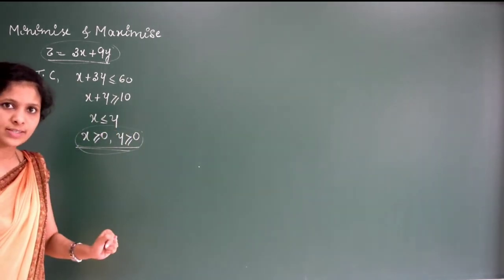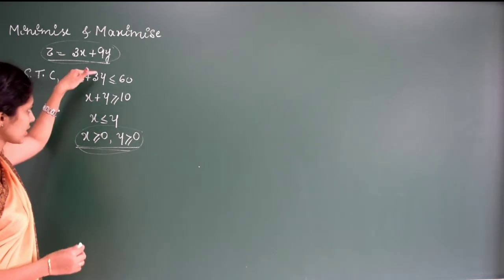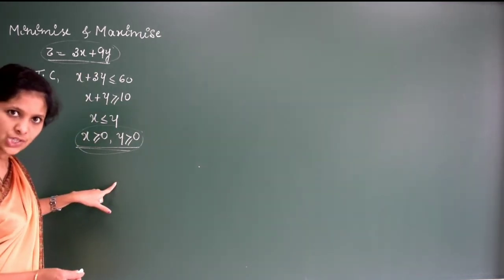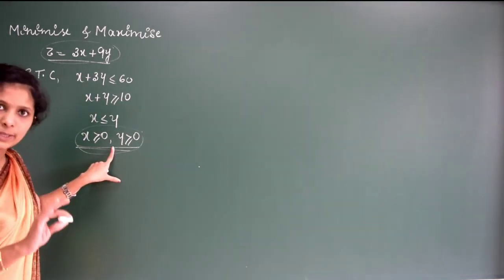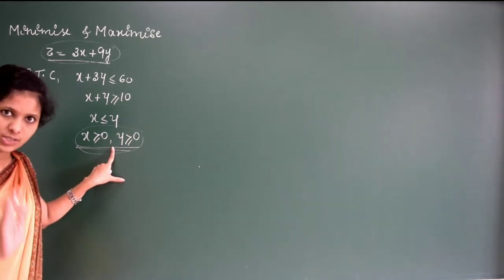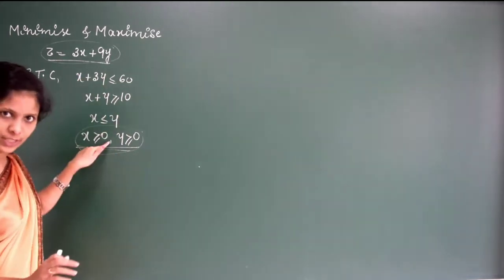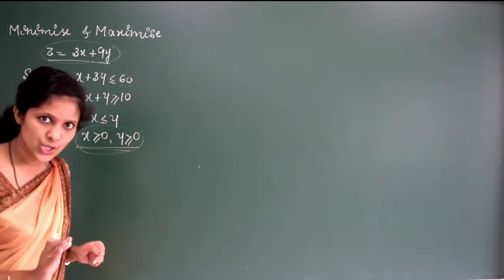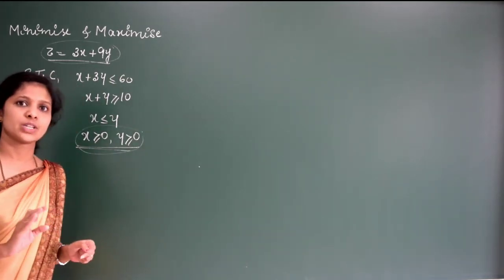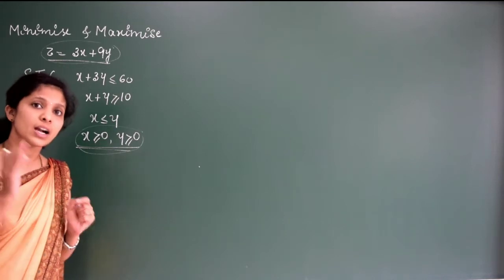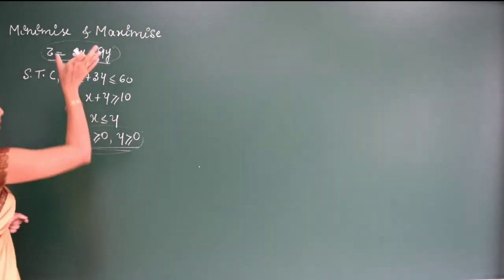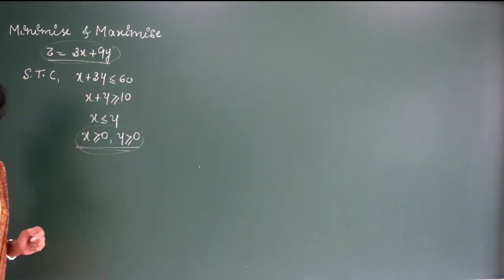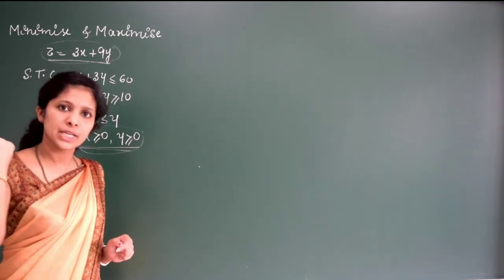What do you have to do first? First, we need to draw the graph of all the four functions, right? The solution region will be in the first quadrant. First, draw the graph of the three inequalities. Then find the solution region. After finding the solution region, we have to find the corner points. Then we need to substitute in this equation so that we get the maximum as well as the minimum value.